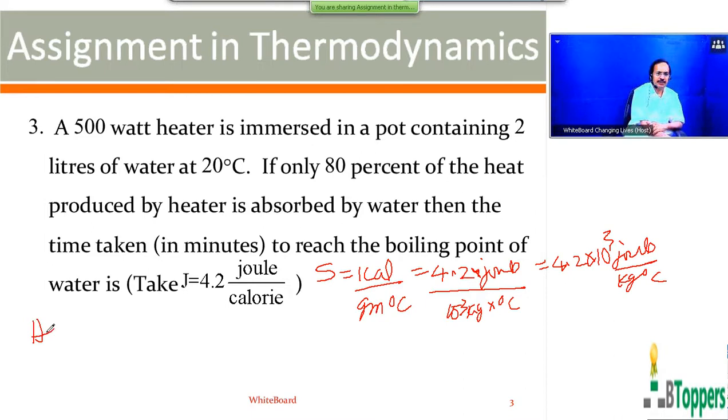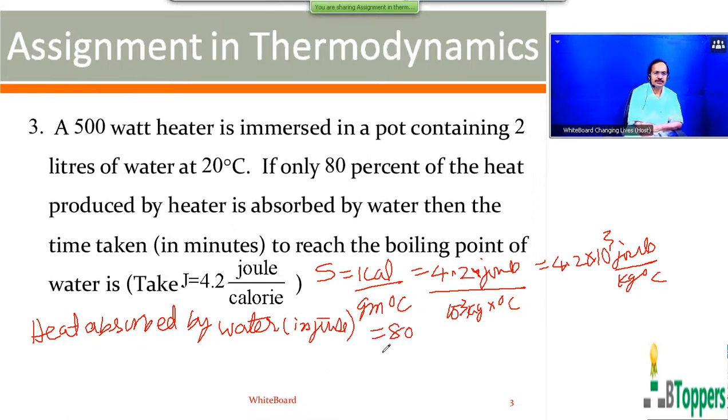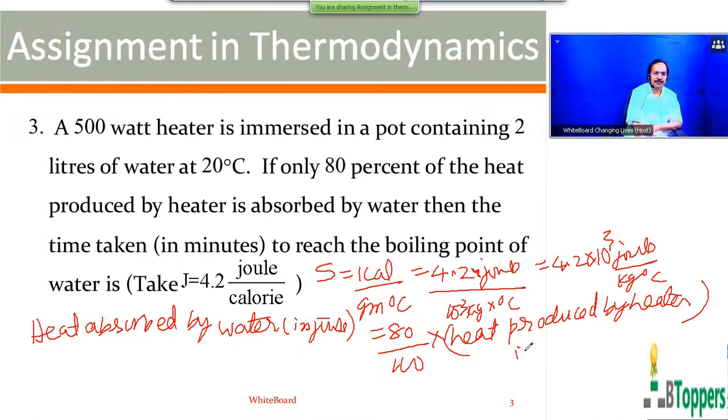Heat absorbed by water, expressed in joules, is 80% of, that means 80 by 100 times, the heat produced by the heater, which is also expressed in joules.